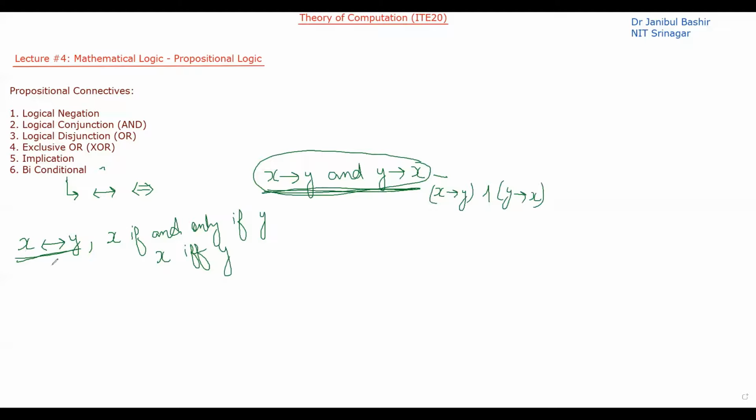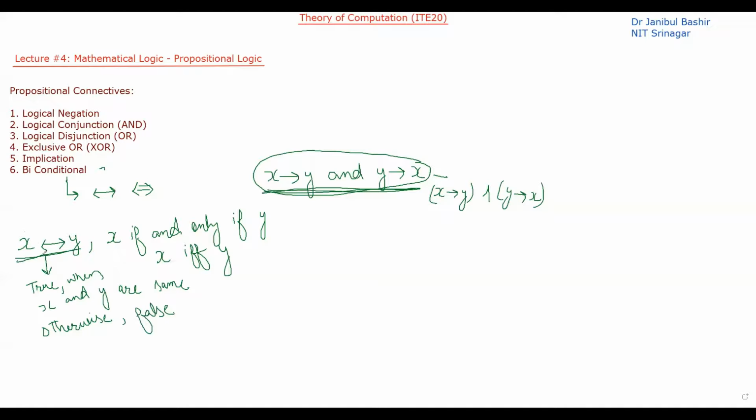Now let's come back here. X if and only if Y means that this particular statement is true when X and Y are the same. Otherwise, it is false.